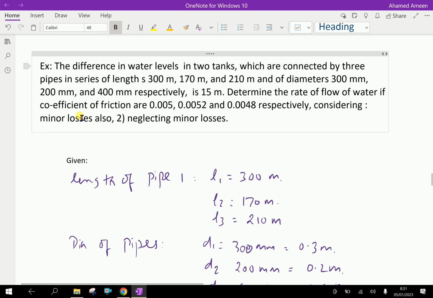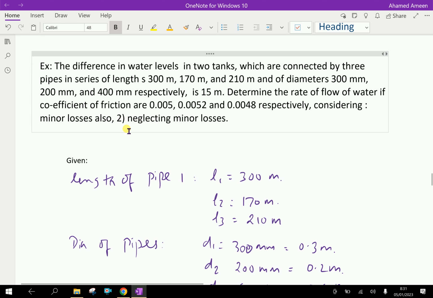Look at this example. The difference in water level in two tanks which are connected by 3 pipes in series of length 300 meters, 170 meters and 210 meters respectively. The diameters are 300 mm, 200 mm, 400 mm respectively. The difference of water level is 15 meters. Determine the rate of flow of water. The coefficient of friction for each pipe is given as 0.005, 0.0052 and 0.0048 respectively.